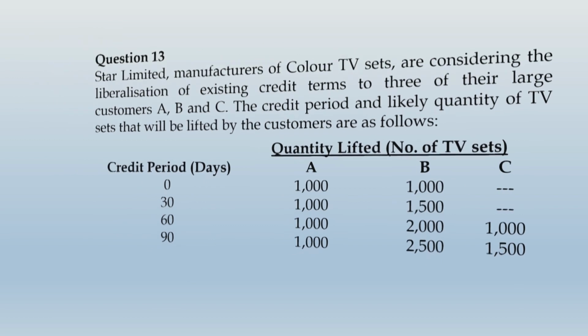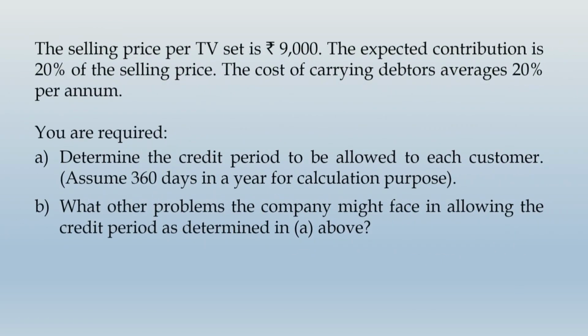Let us read the other information in the question. The selling price per TV set is rupees 9,000 and expected contribution is 20% of the selling price. The cost of carrying debtors average 20% per annum. You are required to determine the credit period to be allowed to each customer, assuming 360 days in a year for calculation purpose.